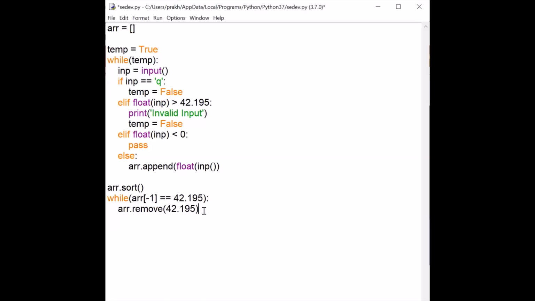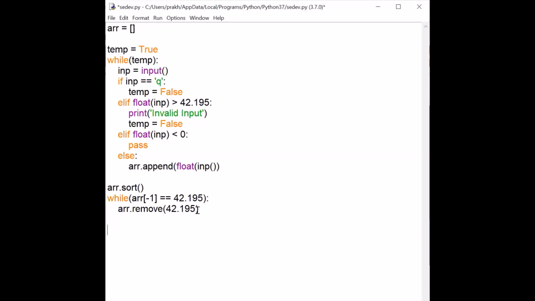We just pass the element which we want to remove. While the last element is 42.195, which will always be at the last since we sorted in ascending order, I'm removing all these maximum elements because we have to exclude all those racers who have finished the race.